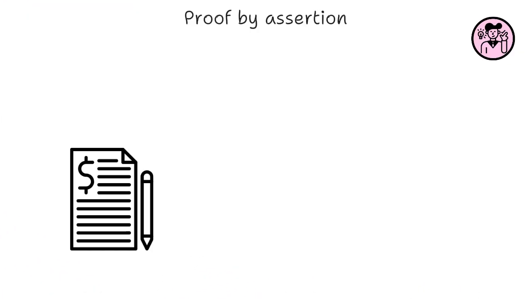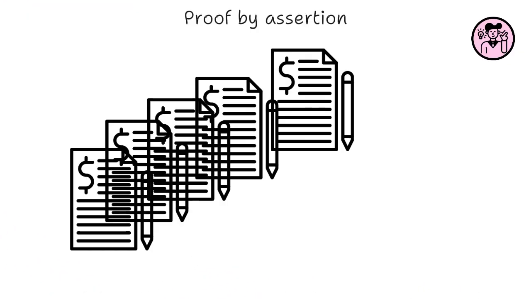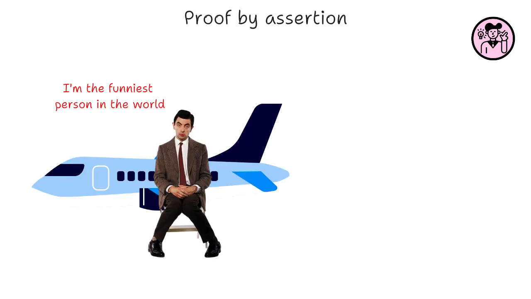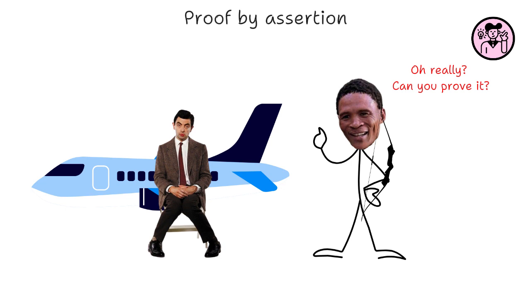Proof by assertion. It's a fallacy in which a proposition is repeatedly restated, regardless of contradiction and refutation. The proposition can sometimes be repeated until any challenges or opposition cease, letting the proponent assert it as fact solely due to a lack of challengers.